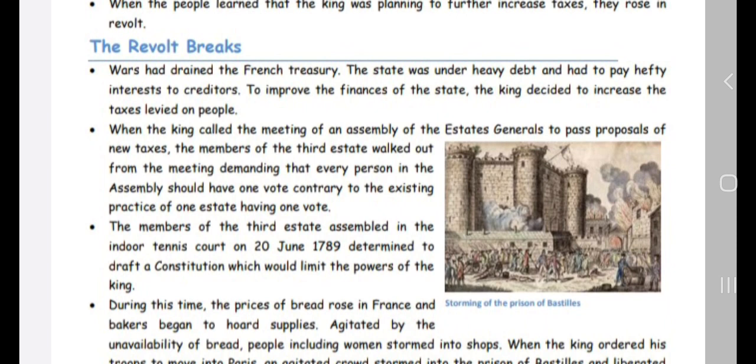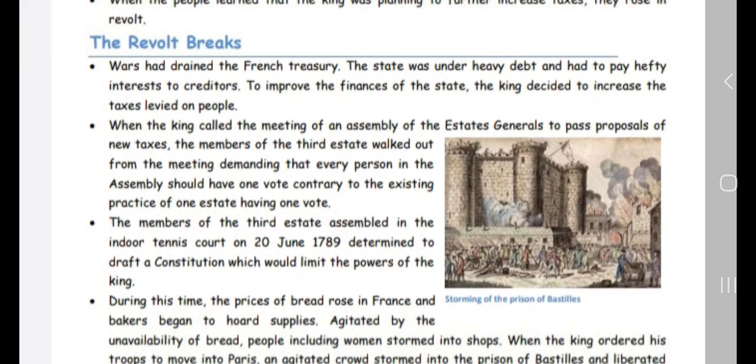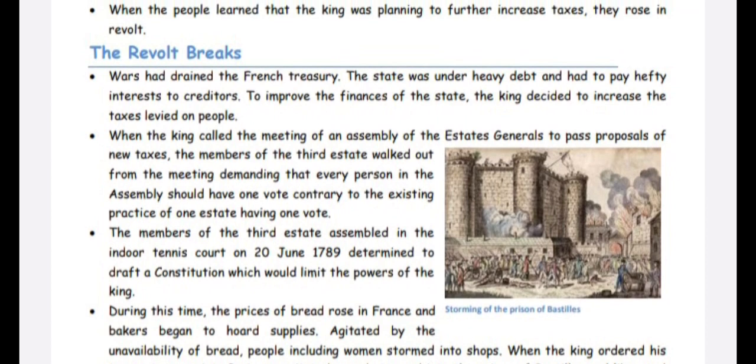He was deeply in debt, and to improve the financial state of the country, the king decided to increase the tax levied on people. So when the king called the meeting of the Assembly of the Estates General to pass the proposal of new taxes, the members of the Third Estate walked out of the meeting, demanding that every person in the assembly should have a vote, contrary to the existing practice of one estate having only one vote.